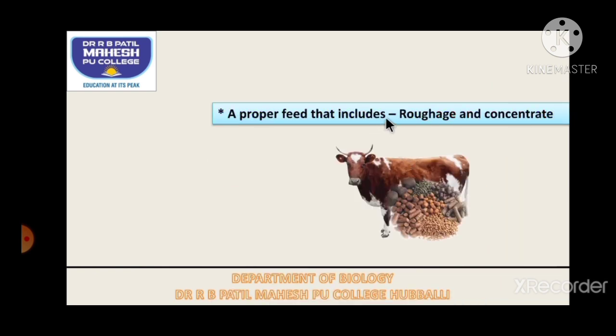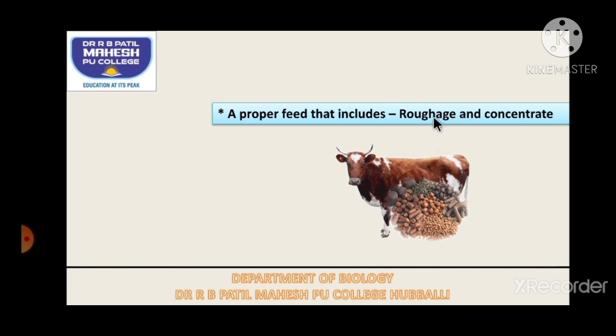A good feed should be given to the cattle, which includes roughage and concentrate. Now, what are roughage and concentrate? Roughage is a food which is rich in fiber, so that will improve digestion capacity in the cattle.